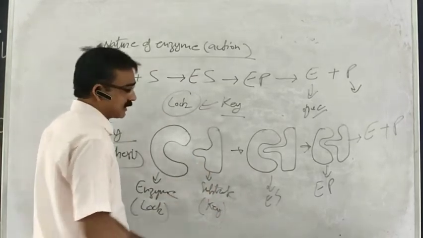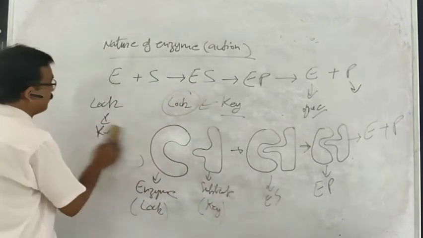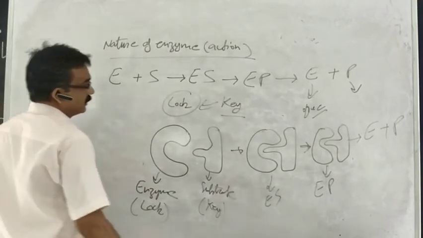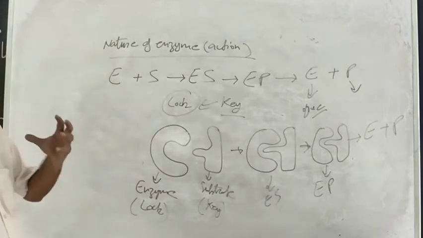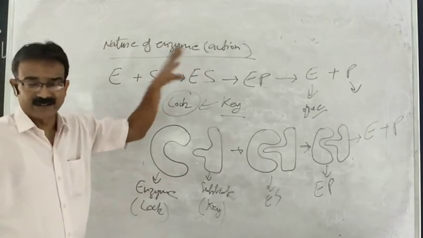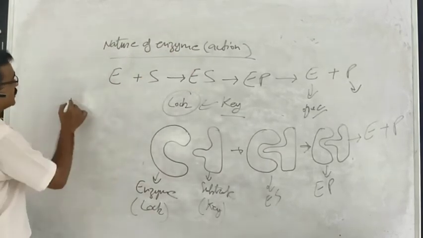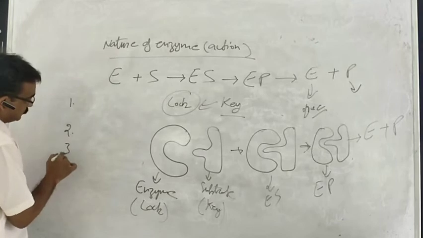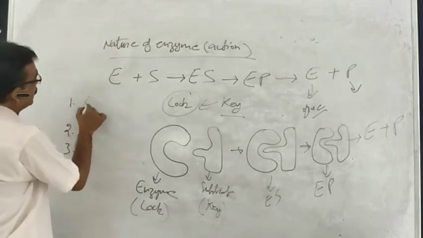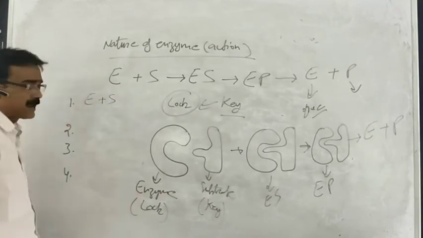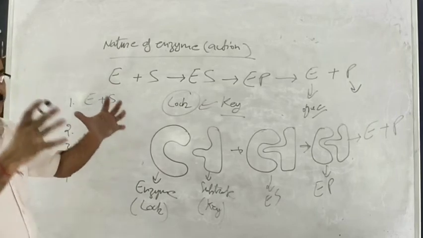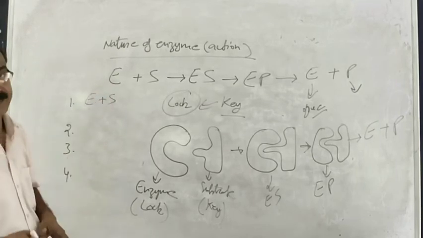Further, this conversion includes 4 steps. If we try to study the mechanism of these enzymes, the nature of enzymatic action includes 4 steps. One is the formation of enzyme substrate complex, meaning enzyme and substrate will come closer to each other.